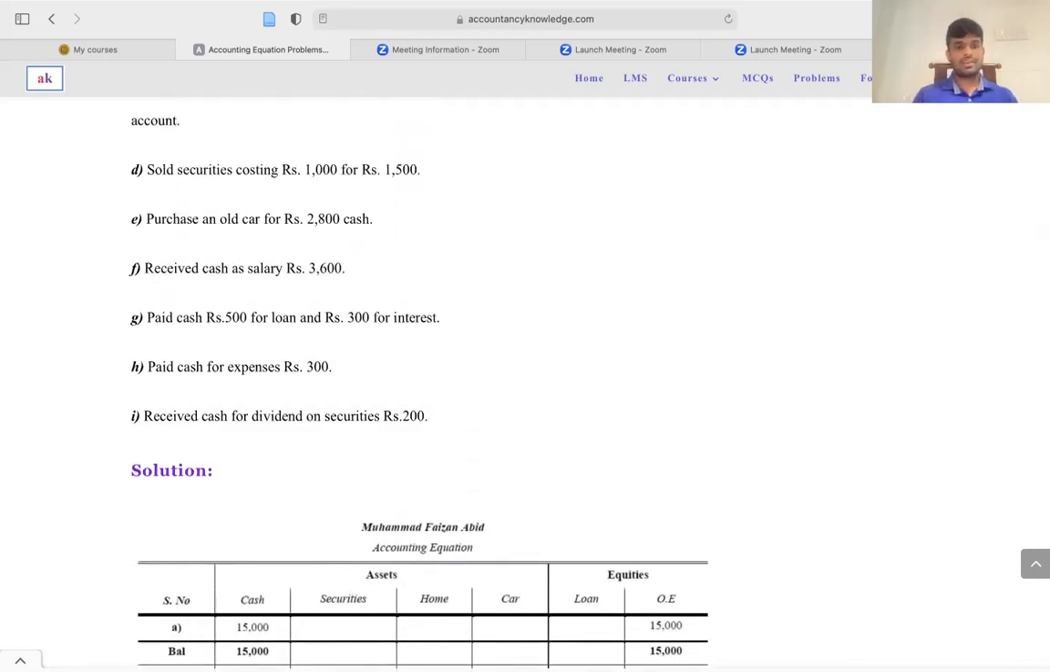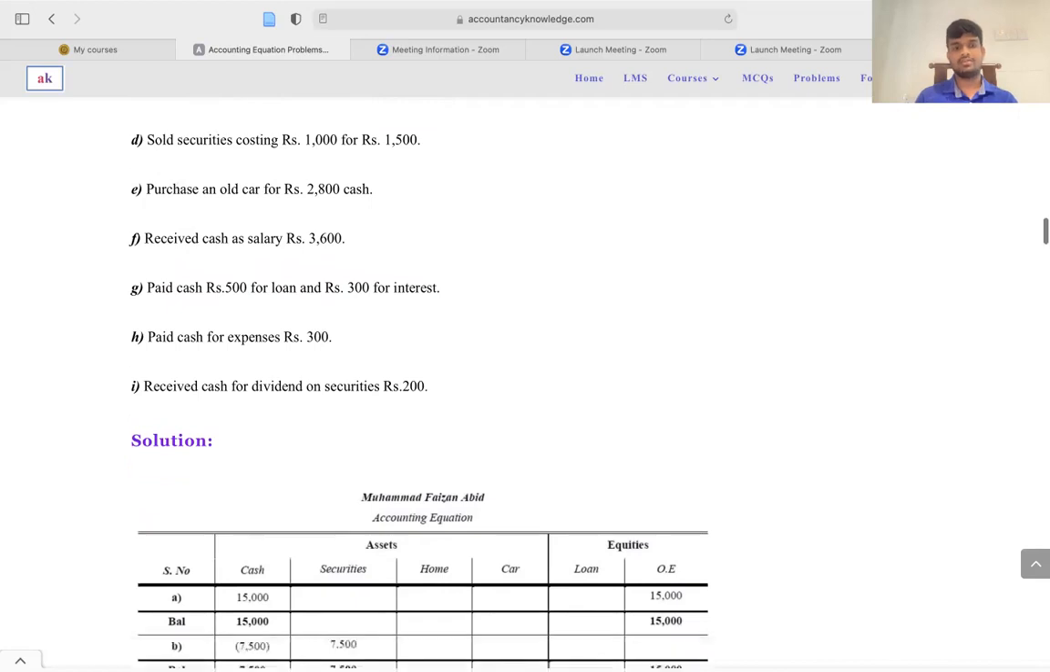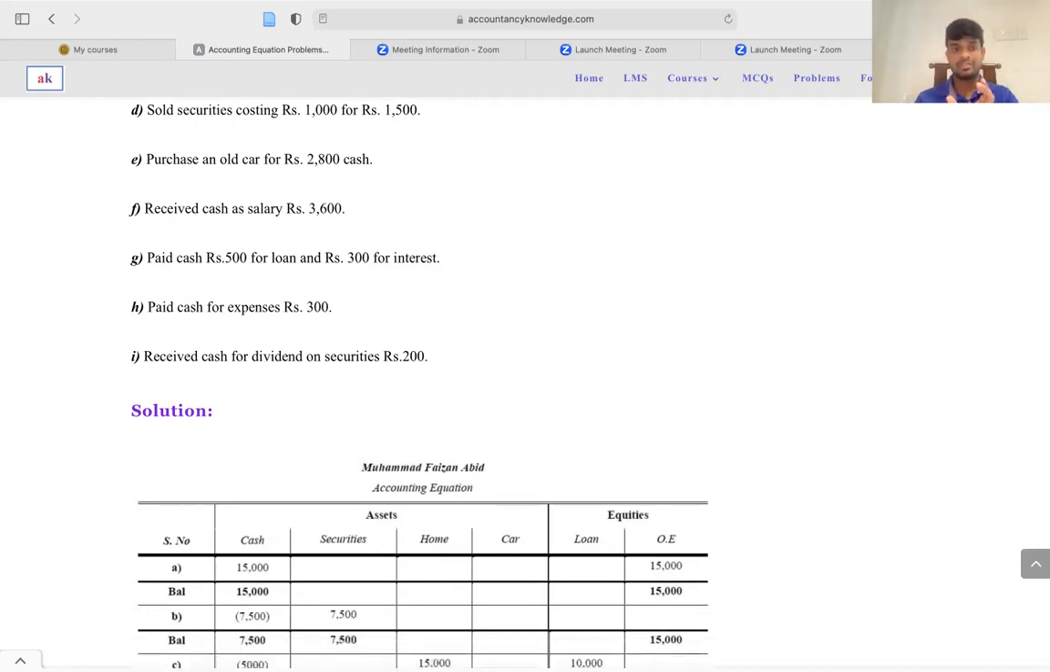Then paid cash rupees 500 for a loan and rupees 300 for interest, right? So you have paid the loan. That means the capital amount of the loan is 500. So you need to reduce the loan by 500 and the interest portion is an expense.